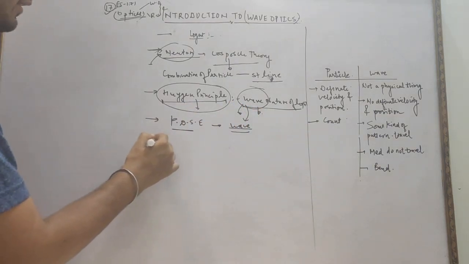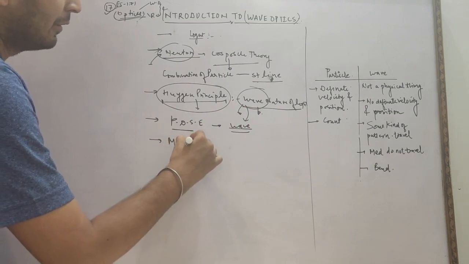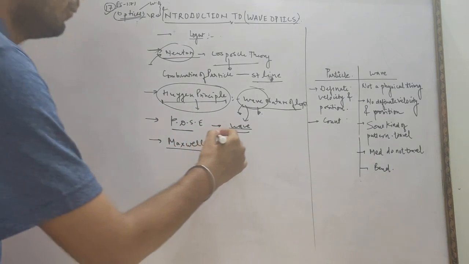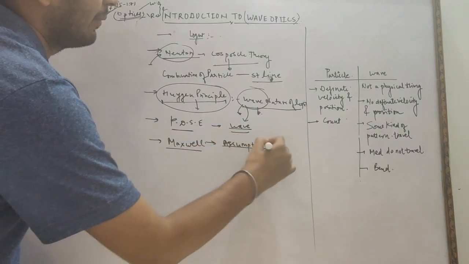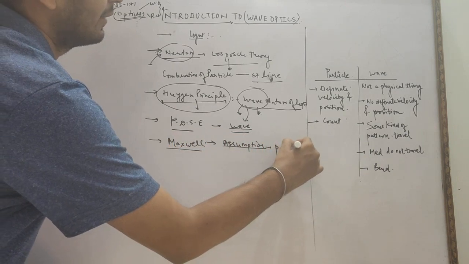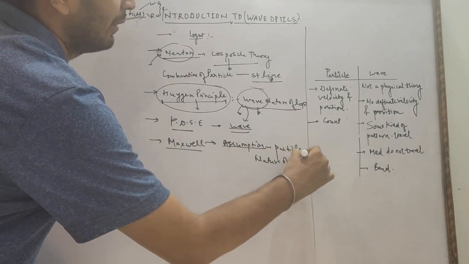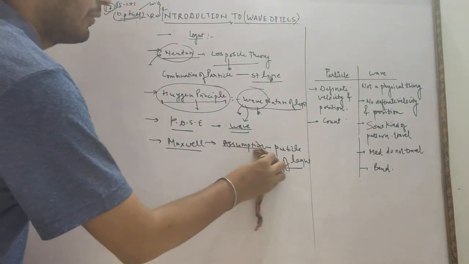Then Maxwell is a scientist who made an assumption about the particle nature of light, and he also spoke about the wave nature of light.